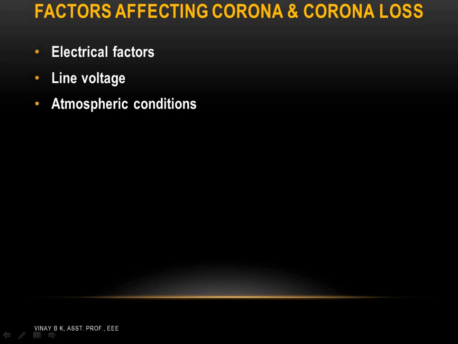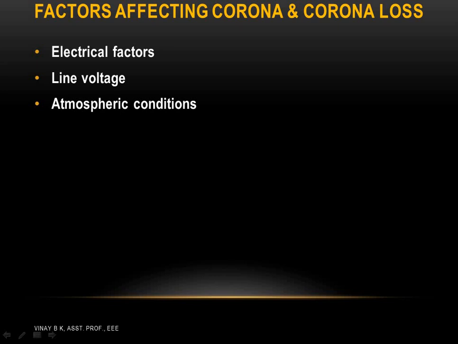If the value of delta is less, corona loss is more. Suppose there is a low pressure and high temperature, then the value of delta is less and corona effect and loss is dominant. Hence, in mountain areas, the corona loss is high.